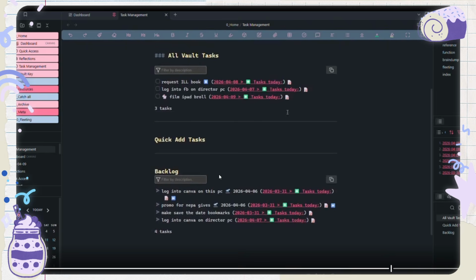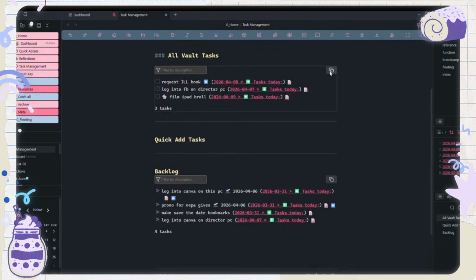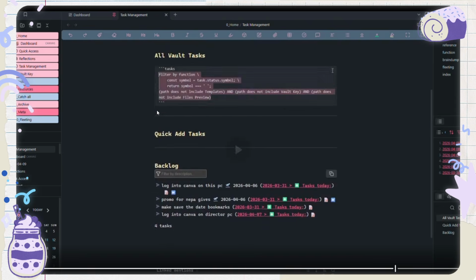We'll see. Because right now, the only place I'm writing down my tasks are within my daily note, or in any other kind of note that I create. But what if I just have a random idea of a task that I need to do, but I don't know where to put it? I don't want to go into my daily and put it in there. I kind of just want to hopefully be able to just go right in here. I saw a YouTube video and it seemed like it was possible, but I need to rewatch stuff again.